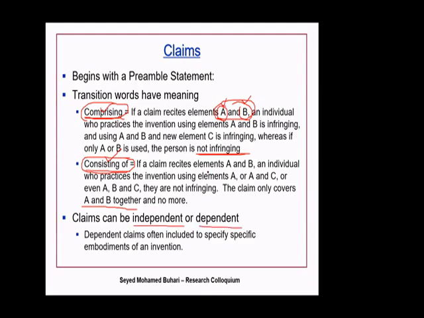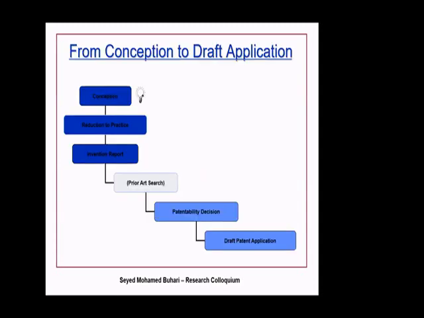Okay. Let's move on. So you have an idea how to start patenting. First, when you have an idea, the concept is there in your mind. Then you think about what is the use of it. You will prepare what is called an invention report. Please note, the preparation of an invention report is not mandatory. Nobody told you you should do it. It is just for your own benefit, so that you don't waste your time and money applying for something and then get nothing out of it.